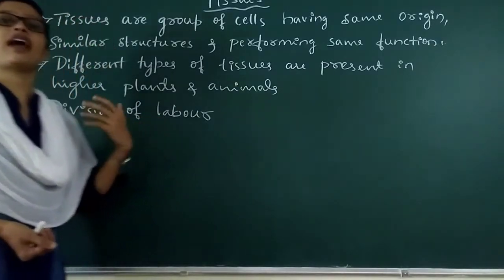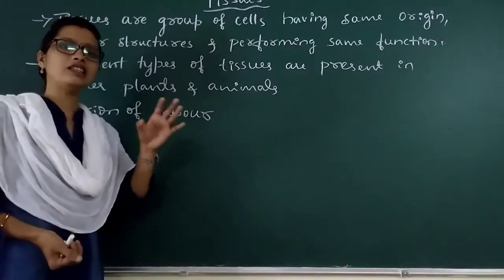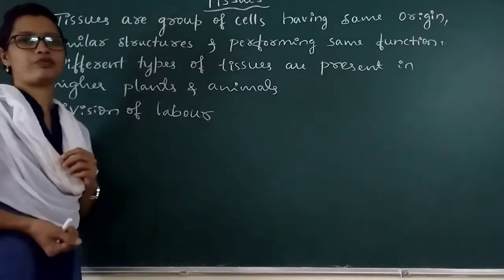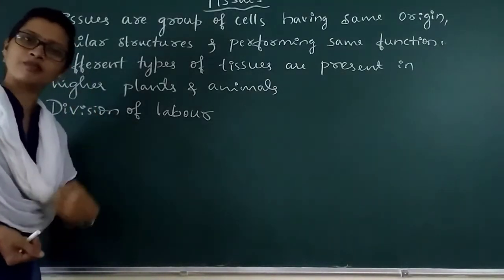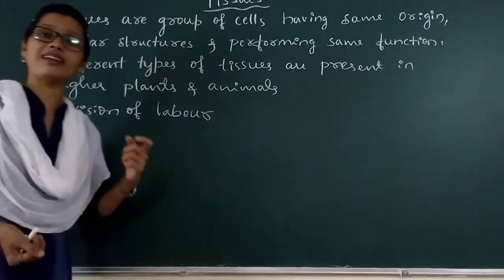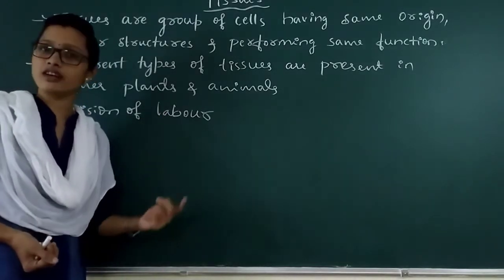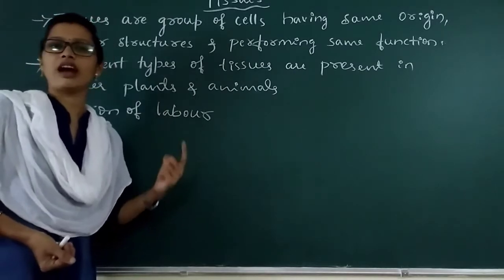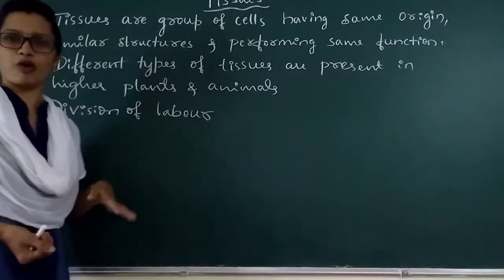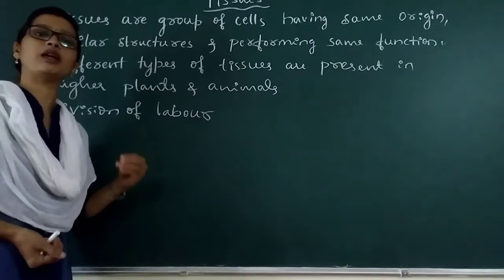Whereas in case of higher animals like human beings or any other higher animals, well-developed digestive system is meant for the digestion of the food. Well-developed respiratory system is meant for exchange of gases. Well-developed excretory system, including a pair of kidneys, a pair of ureters, single urinary bladder and single urethra, is meant for the removal of the waste from the body, excretion or removal of the urine or waste, nitrogenous gases from the body.